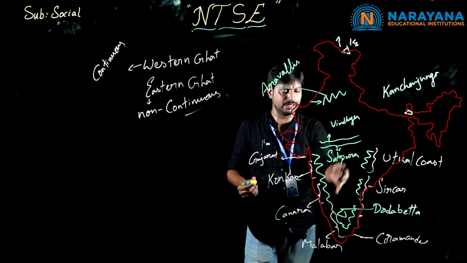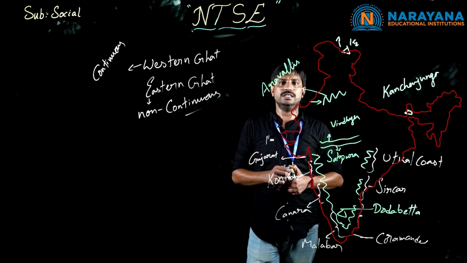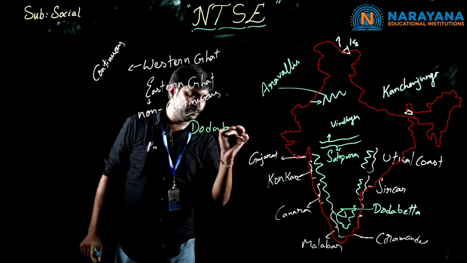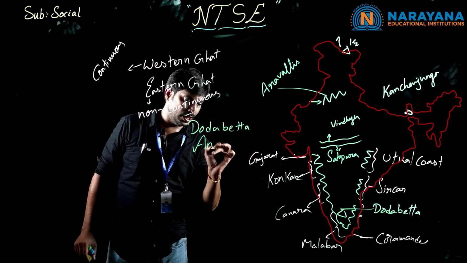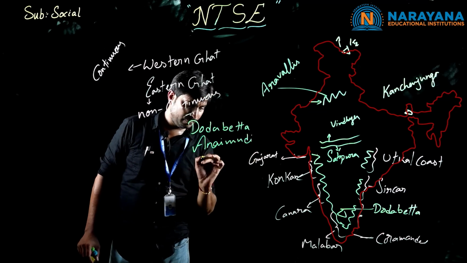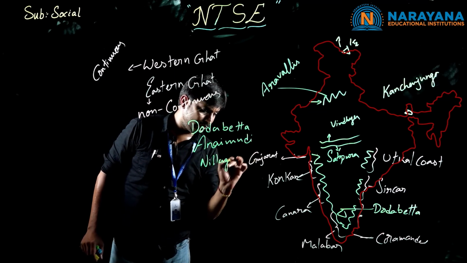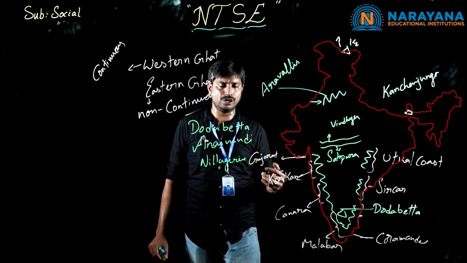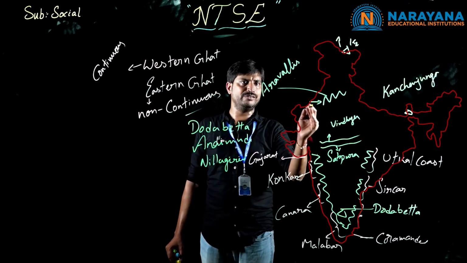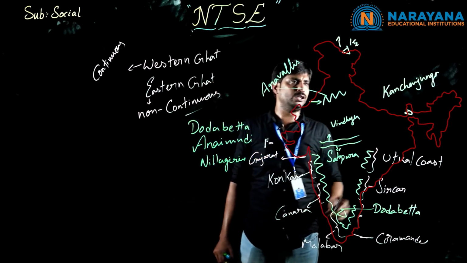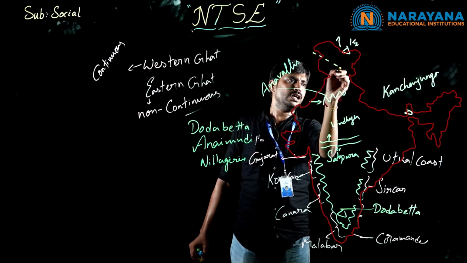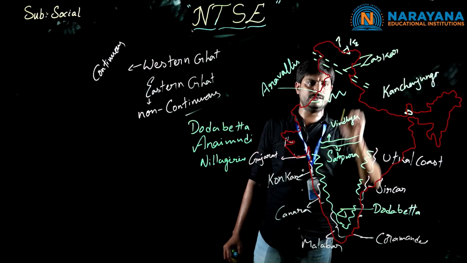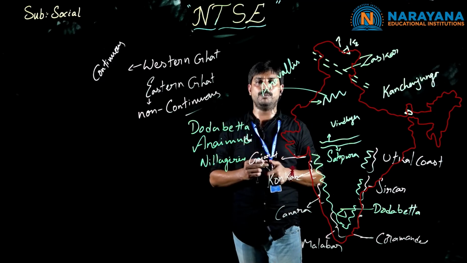Clear, children? Here in the southern part, Dodabetta, Anaimudi, Neelagiris. These are all the mountainous ranges of the southern part of our country. Coming to the ranges, Satpura, Vindhya and Aravalis, these are the major ones. And nearby Jammu and Kashmir, we have one more important range, that is Zaskar. Zaskar ranges. Clear, children?